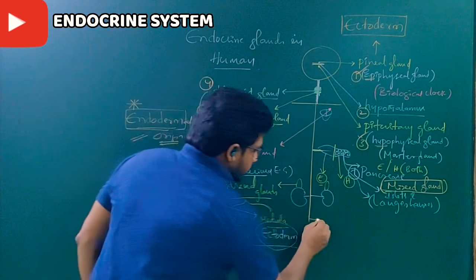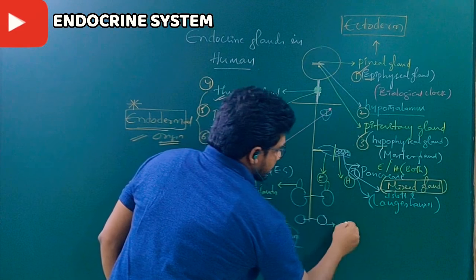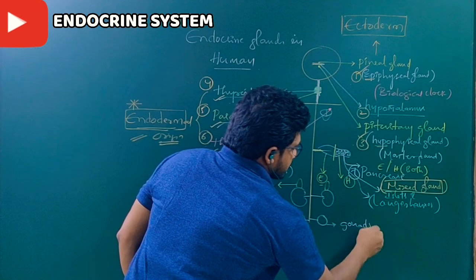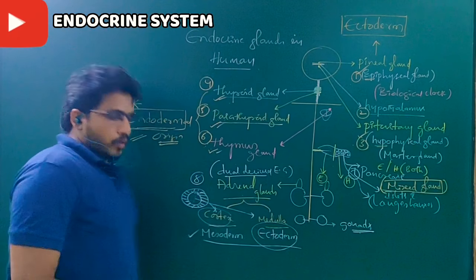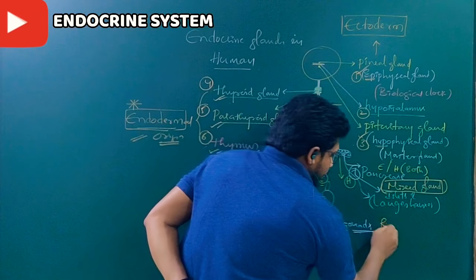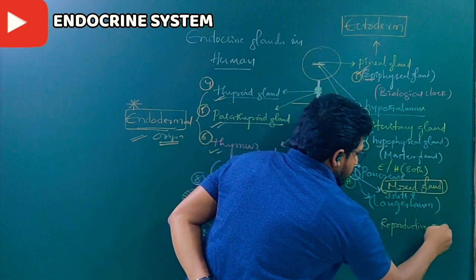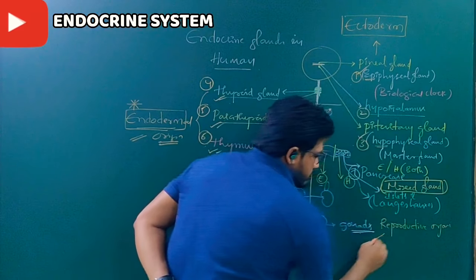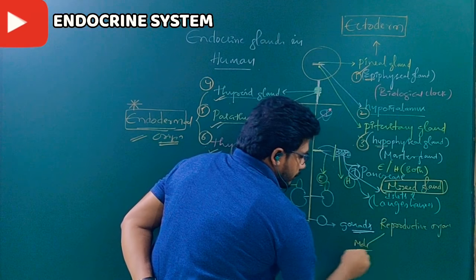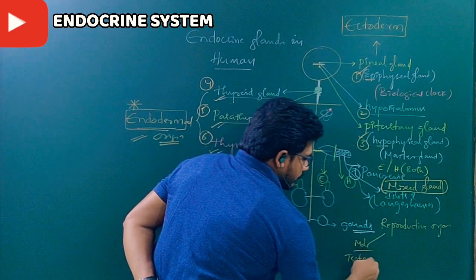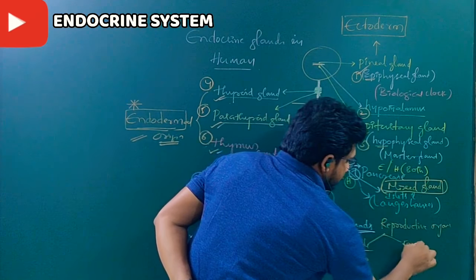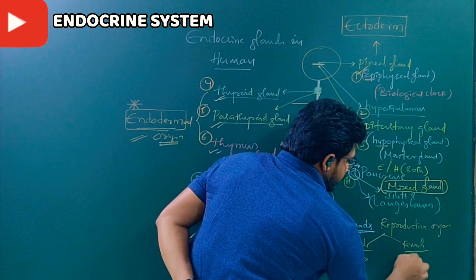The last one is the gonads. Gonads means reproductive organs. Reproductive organs in males are the testes, and in females, the ovaries.